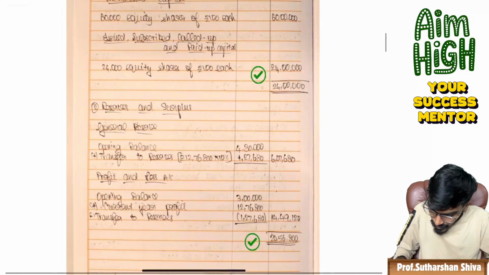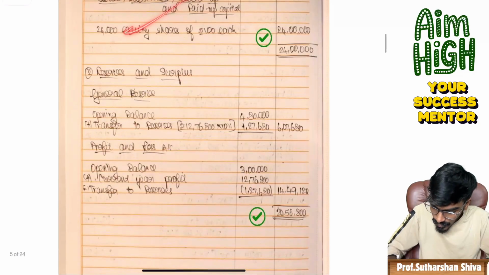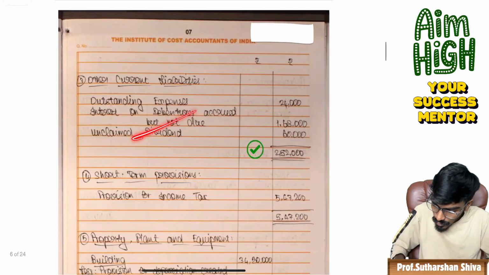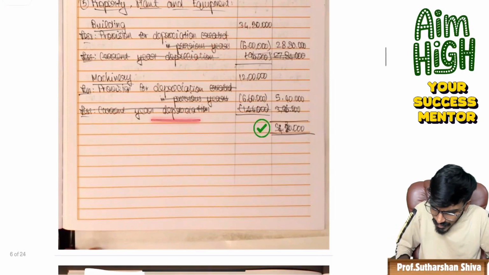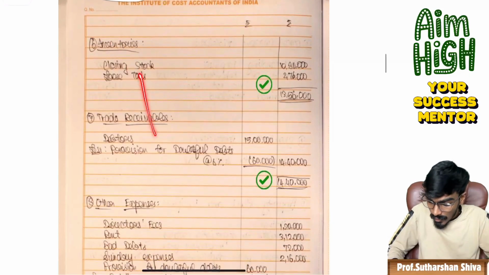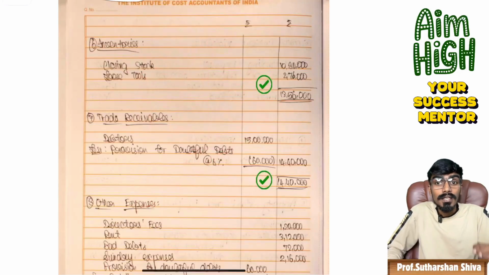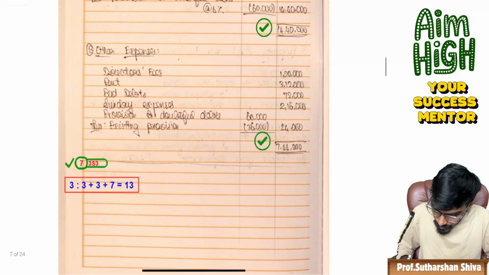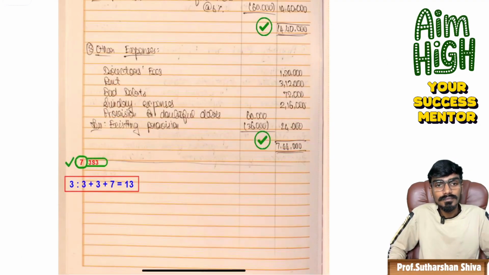Now, see how many notes the student has taken enormous effort to write. Note number 1, note number 2 for reserves and surplus, note number 3. See how beautifully the student has presented. Note number 4, note number 5. Here and there they are scribbling, some mistakes are there. But see how many marks the institute has given. Out of 14 marks, the institute has given 13 marks. This much effort is required to get 13. The student has written 8 notes, so 13 marks have been awarded.